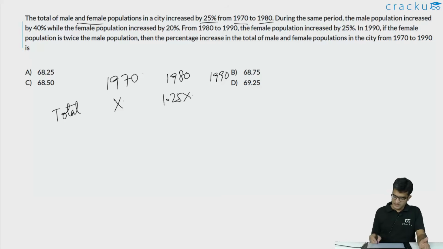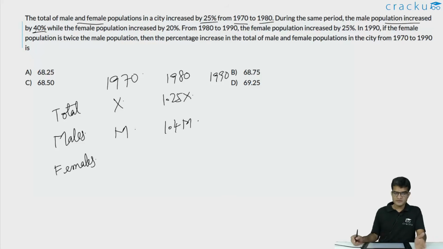We are told that during the same period, the male population increased by 40%. So if you assume that the number of males in 1970 is m, the number of males in 1980 becomes 1.4m. And the number of females increased by 20%. So if you assume that the number of females in 1970 is f, the number of females in 1980 becomes 1.2f.